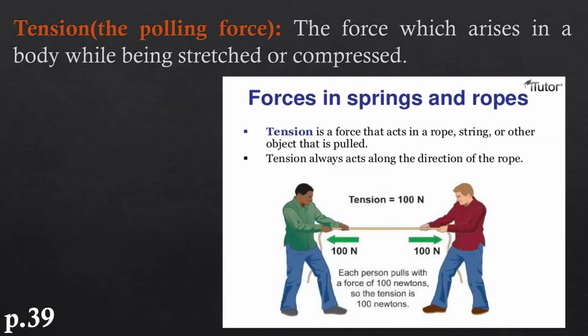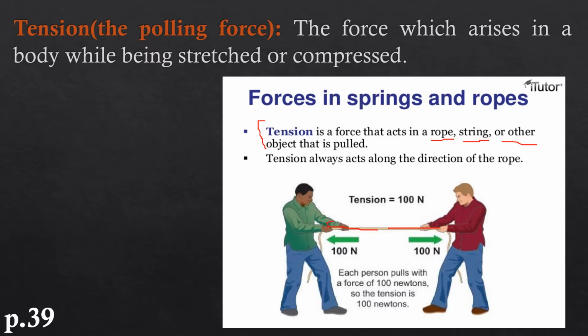Tension, the pulling force. We can say that it is the force which arises in a body while being stretched or compressed. Here is another definition of tension: it's a force that acts in a rope, string, or any other object that you can pull. Tension always acts along the direction of a rope. Here it is, the direction of the rope.